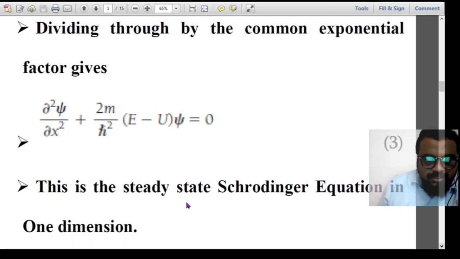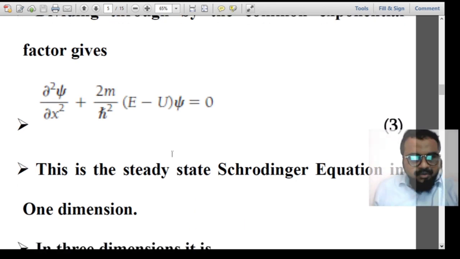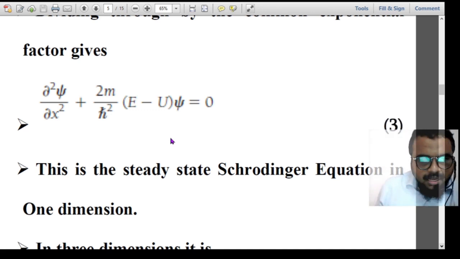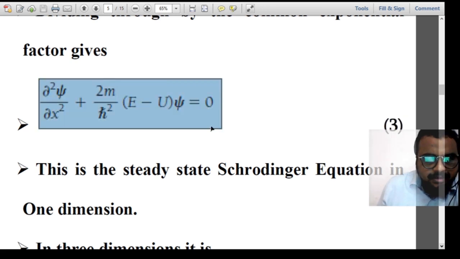So this is a very simple derivation, very simple. You just have to divide the wave function into two parts, and then you just substitute in the time dependent Schrodinger wave equation, and then you divide by the common factor, whatever is coming along with dou square psi by dou x square, you divide the entire equation and rearrange it. What you get is this equation, and this is the time independent Schrodinger equation, or the steady state Schrodinger equation in one dimension.